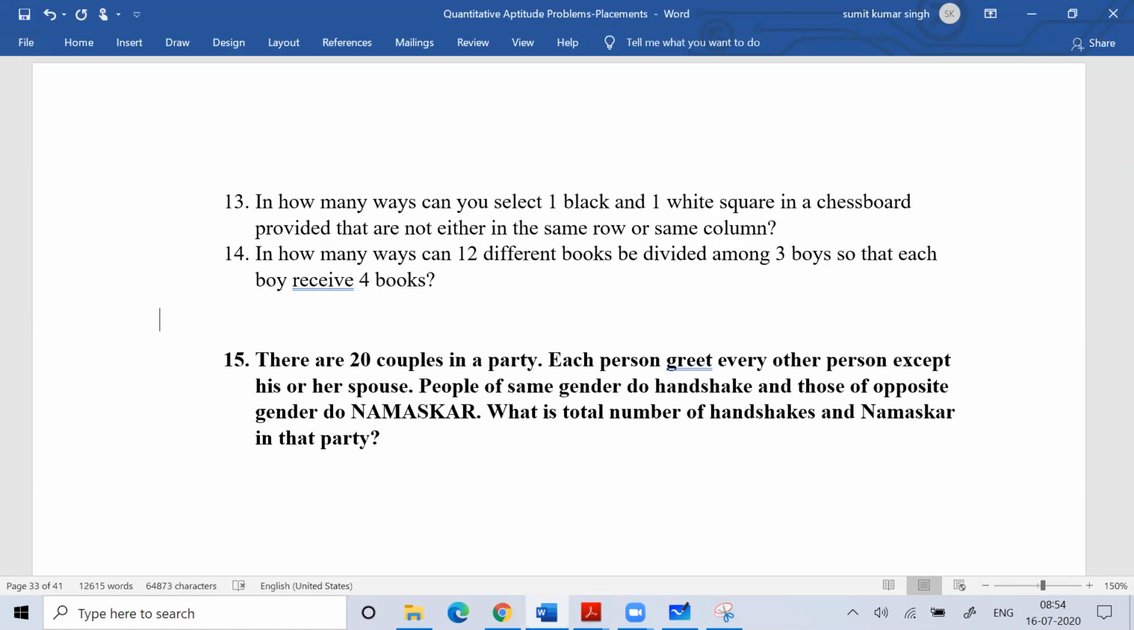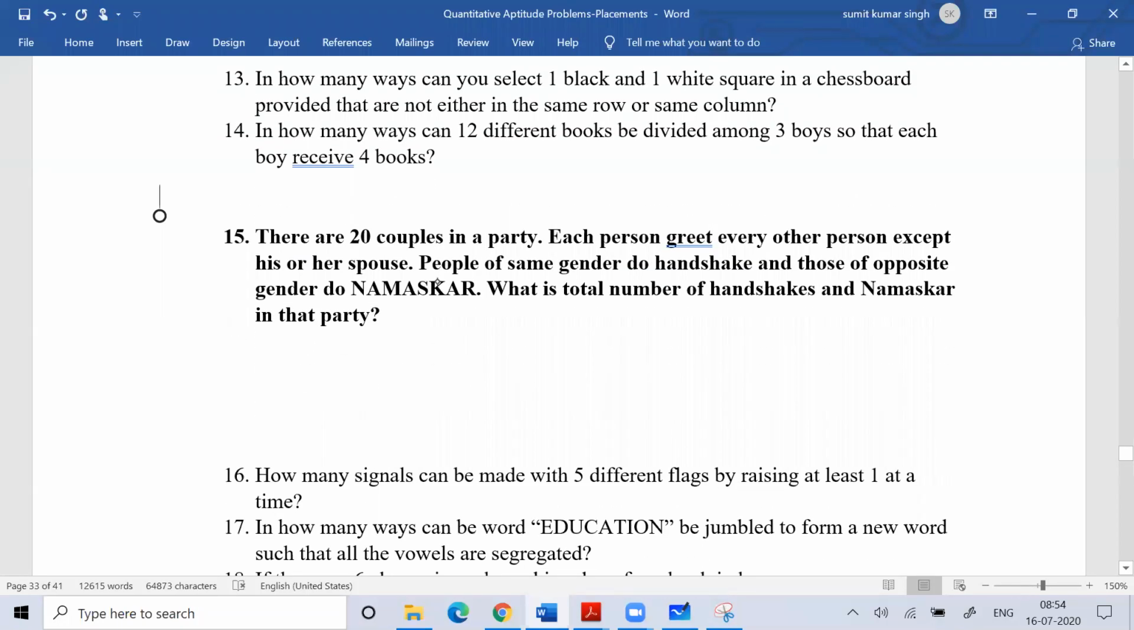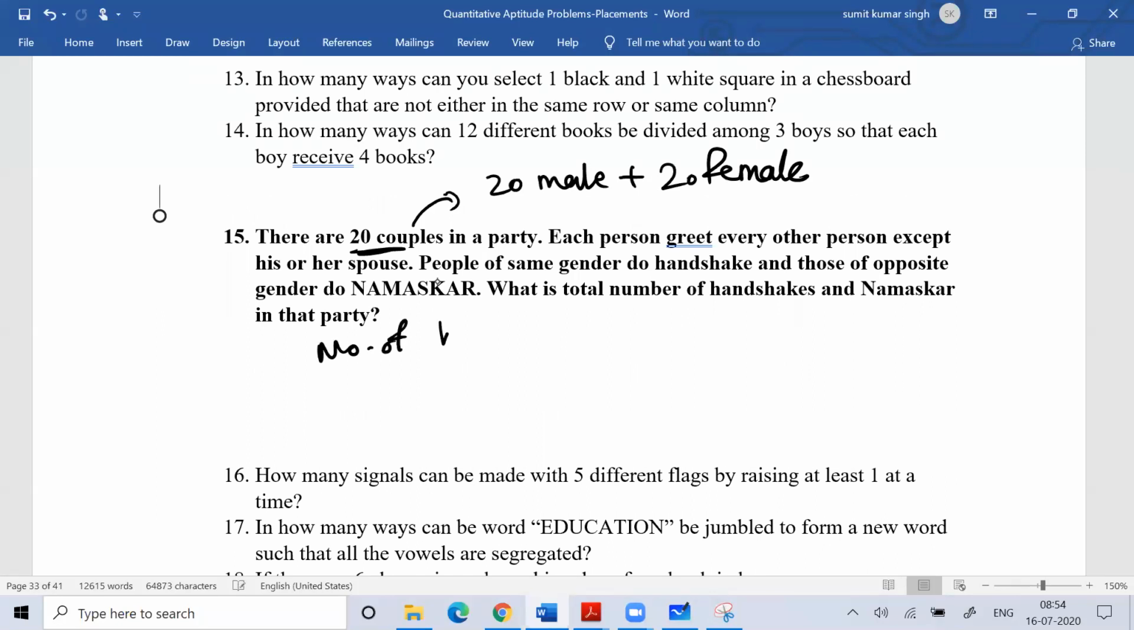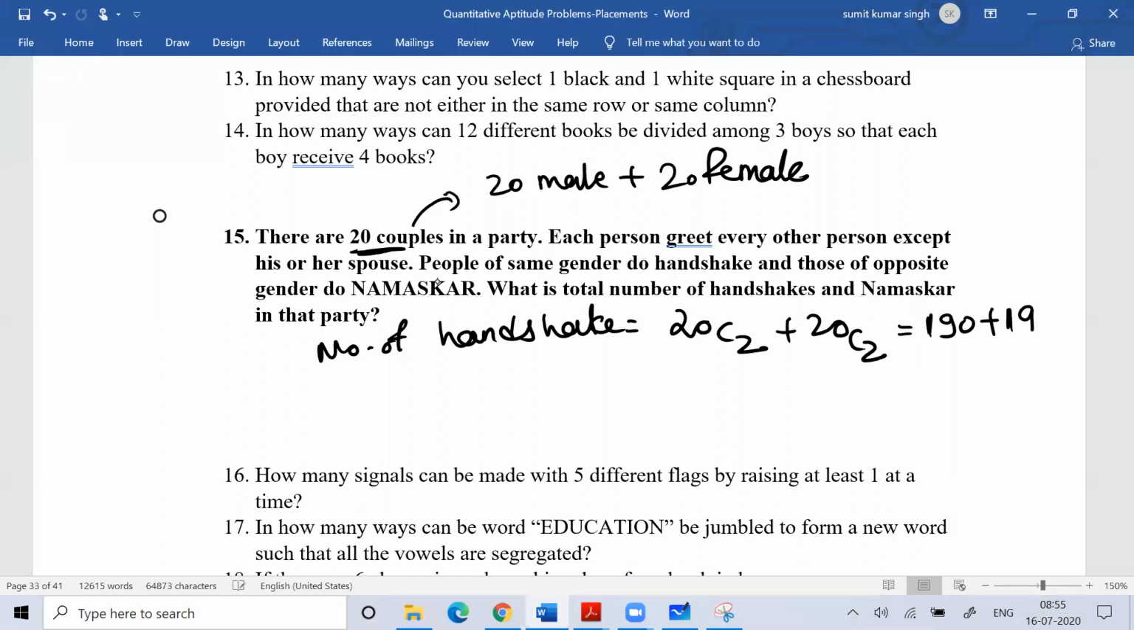So 20 couples are there. 20 couples means 20 males and 20 females. So what is the number of handshakes that will happen? 20 males will do 20C2 handshakes and 20 females will do 20C2 handshakes, since people of the same gender do handshake. 20C2 means 190, so the total is 380.